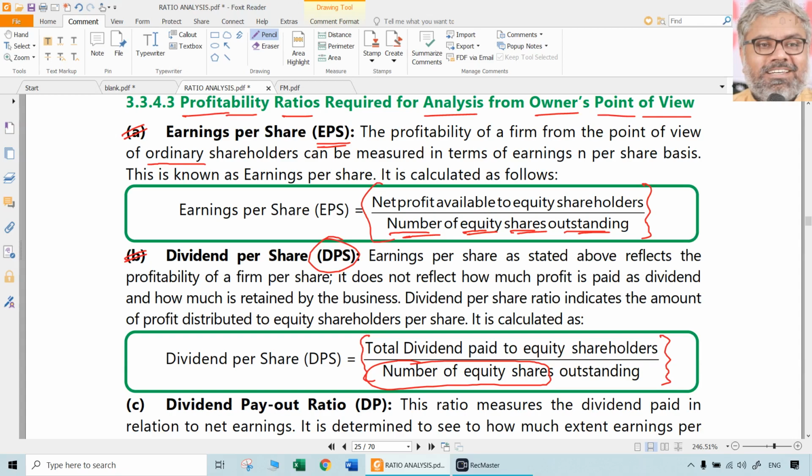But of course, most shareholders, there is no rule like that, generally expect dividend per share also to be there. One of the expectations of equity shareholders generally will be to receive some dividend also. So, a higher dividend per share generally is considered to be a good sign for many people. Again, those are all debatable issues. Whether dividend per share should be there or not, should it be high or not, for that purpose we have a separate chapter altogether that is called dividend policy. We don't have to worry about it now, but the same concepts will definitely be useful there also.